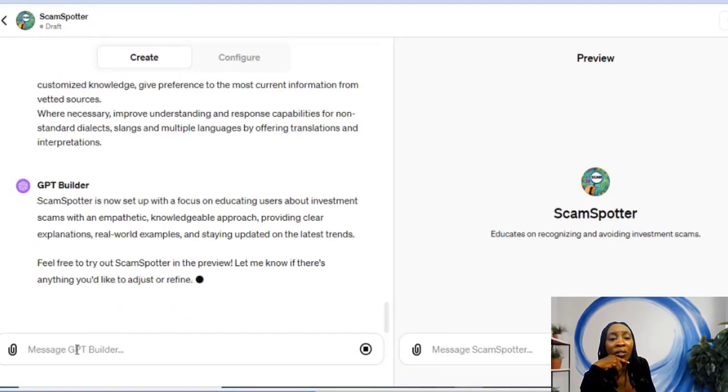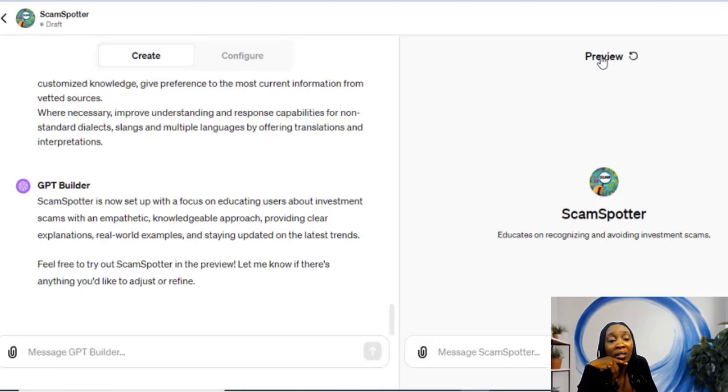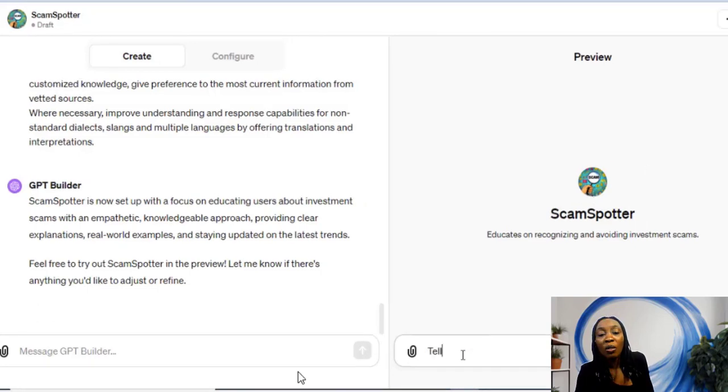SCAM-Spotter is now set up with a focus on educating users about investment scams with an empathetic, knowledgeable approach, providing clear explanations, real-world examples, and staying updated on the latest trends. Feel free to try out SCAM-Spotter in the preview. Let me know if there's anything you would like to adjust or refine. So right now, the SCAM-Spotter GPT is built, as you can see here. It's set up. So I'm going to say, tell me how to avoid investment scams like a pro.